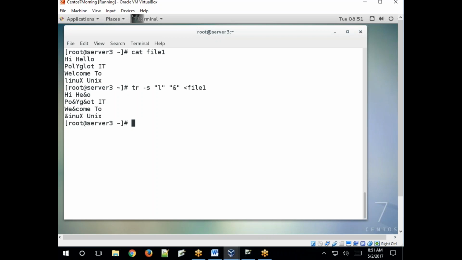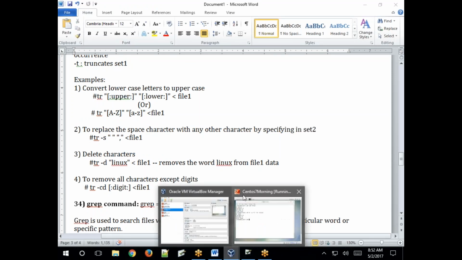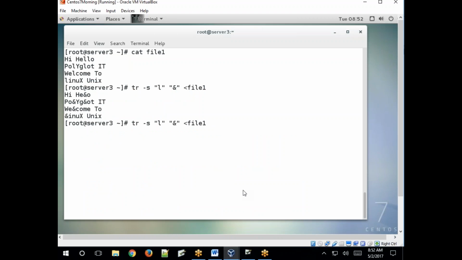Clear? Next. So one more option. So d. What does the d mean? Delete. So if you want to delete any character, how to delete? Just specify -d, then the set. So for example, if you want to delete spaces, -d. Removed, right? Spaces removed.